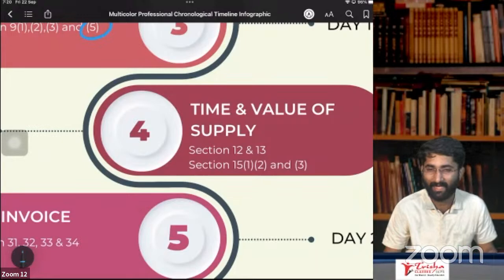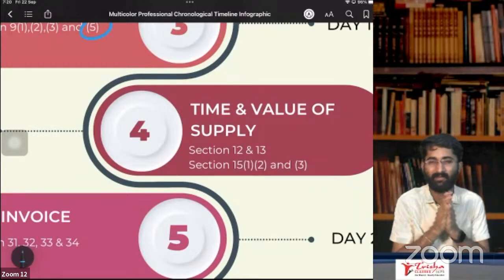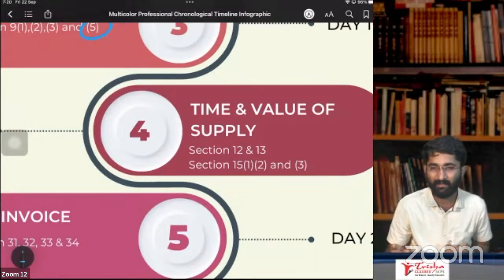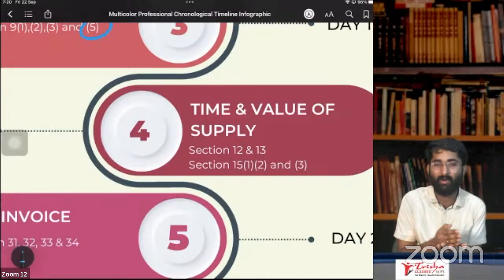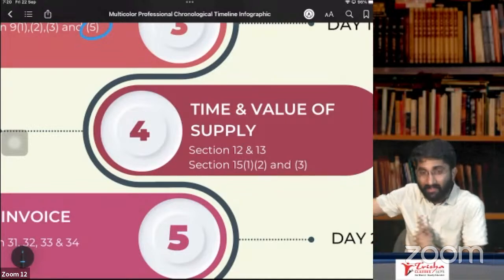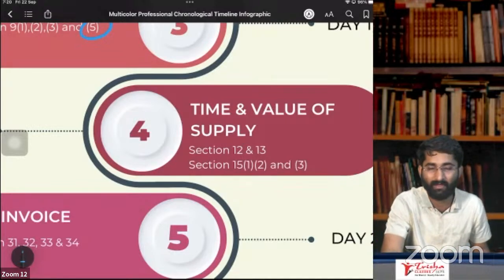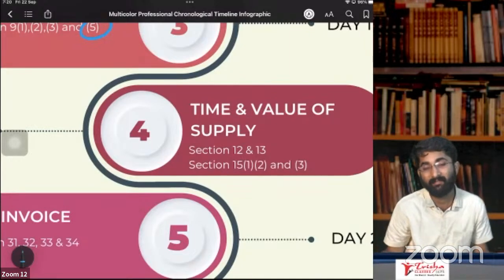Actually, it is the 31st day. That means if on 22nd of September the invoice is given, you have to leave 22nd of September. From 23rd onwards, you calculate 30 days. The 31st day will be the time of supply. So that is about RCM in case of goods.